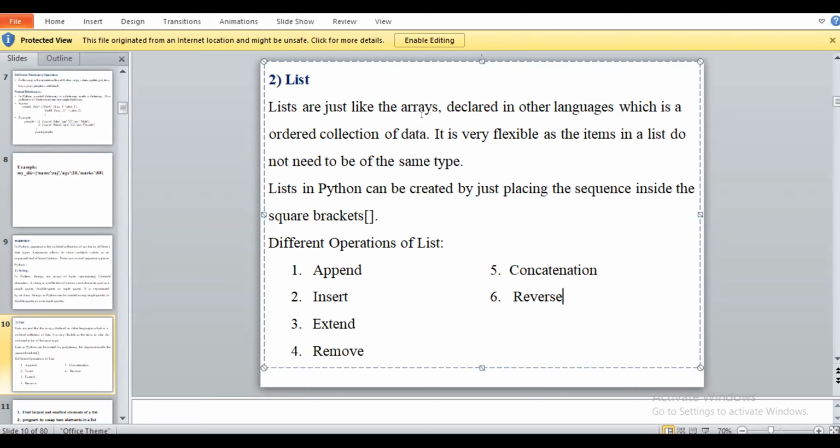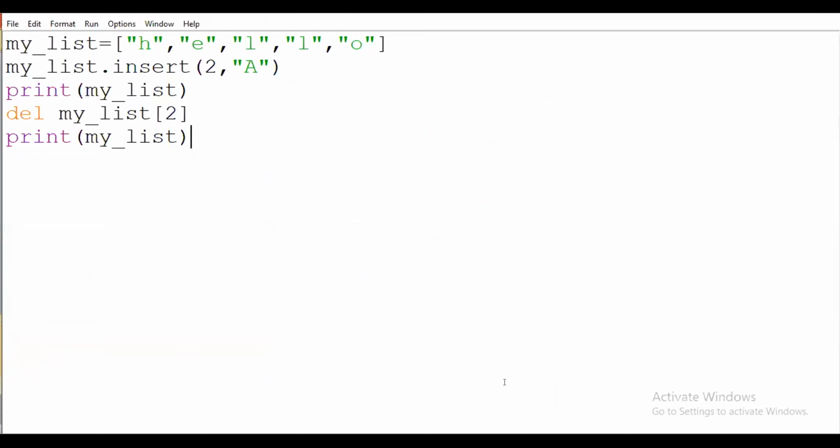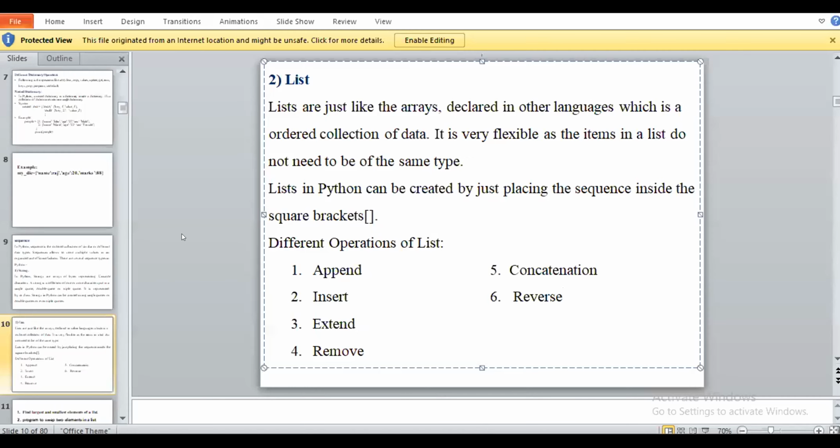Okay, so these are some basic operations, like how to update the list, how to add to the list, how to perform the slicing operation, like all that. Here I am mentioning some of the different operations regarding a list. We are using list, dictionary, and tuple concepts everywhere in Python programming, so we are performing different operations like that.